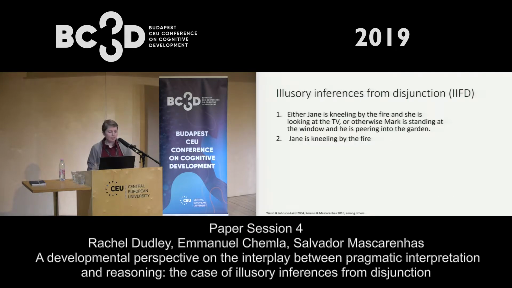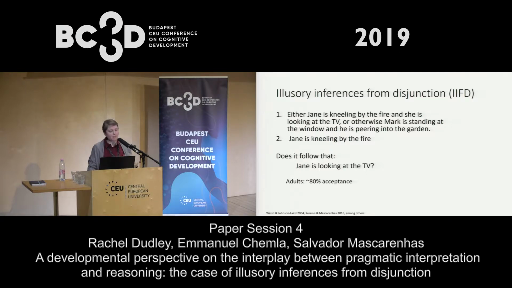Okay, so here is the original case of illusory inferences from disjunction that was tested by Johnson-Laird and colleagues. So they gave subjects these two premises. First, you were told either Jane is kneeling by the fire and she is looking at the TV, or otherwise Mark is standing at the window and he is peering into the garden. And then you were told that Jane is kneeling by the fire, and you were asked, does it follow that she's also looking at the TV? And so in many different cases with slightly different aspects to these premises, we find that adults accept that this follows in 80% of cases. So they really want to conclude that Jane is looking at the TV when they have these two premises.